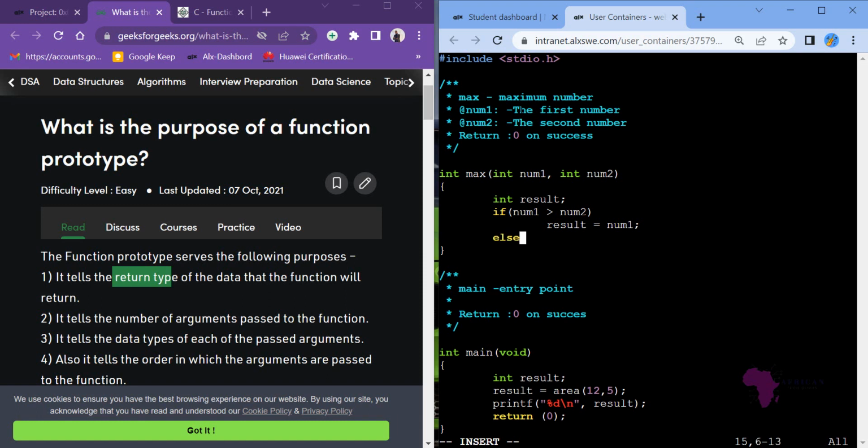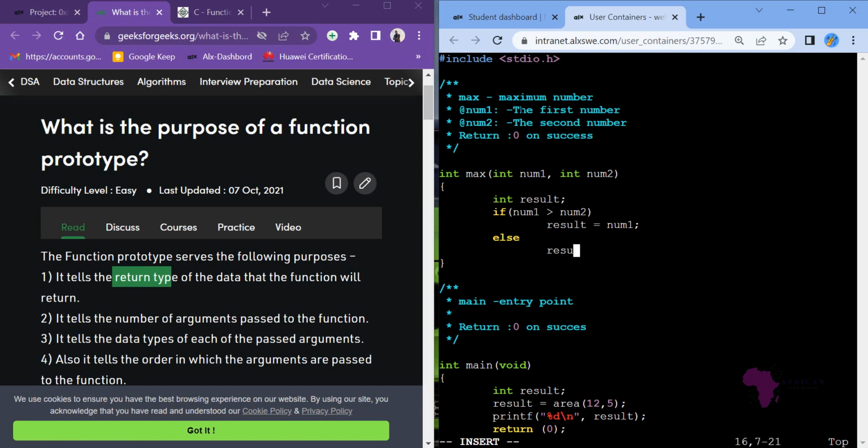Else. What does else mean? Meaning that if it is not the case, the result is equal to num2. So if num1 is not greater than num2, then the result is equal to num2.